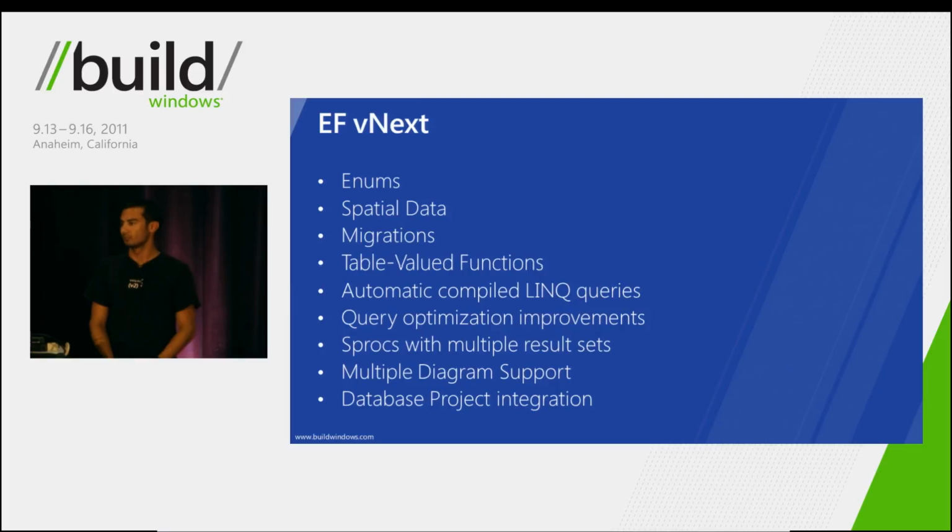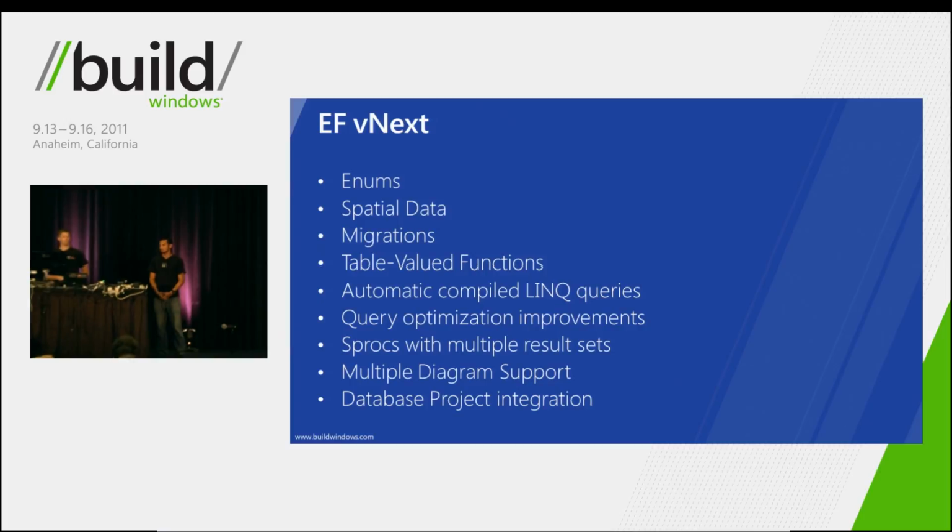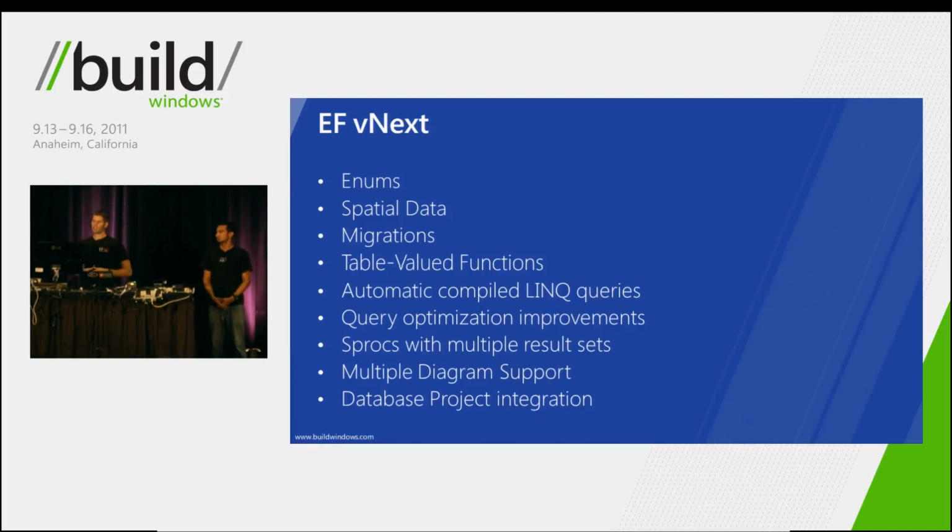So some of the other features that we have with the next version of the Entity Framework are table-valued functions. Now, table-valued functions are like stored procedures. They're functions in the database. But what you can do with this is you can compose over the result. And one example of that is, let's say you wrote a table-valued function that used something like SQL full text search. Well, that would return you some results, but then in your client, you could actually write a LINQ query around those results and have everything computed on the server so you could just filter or order that full text search result.